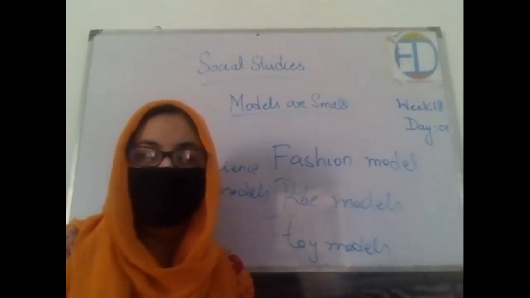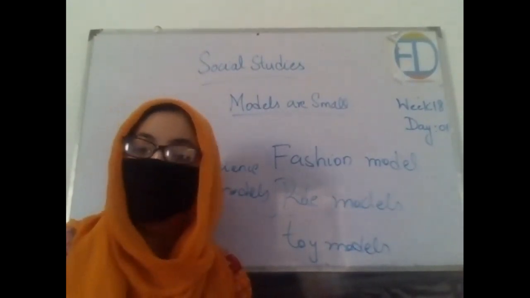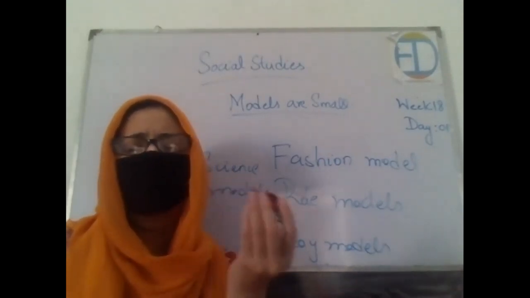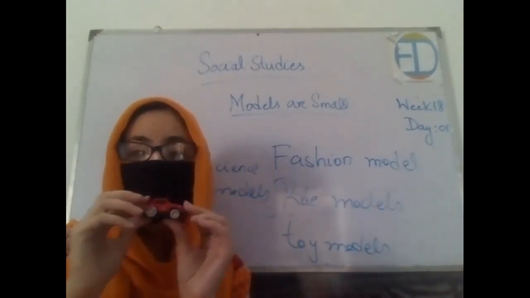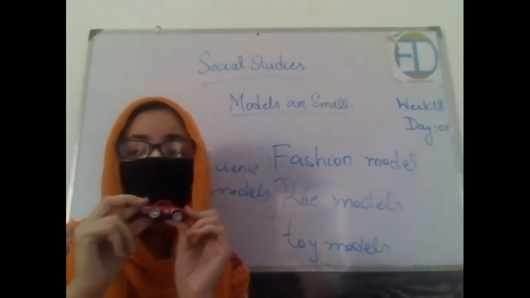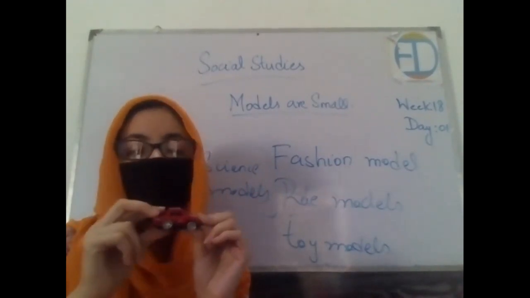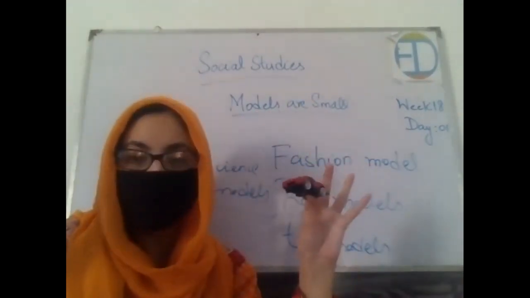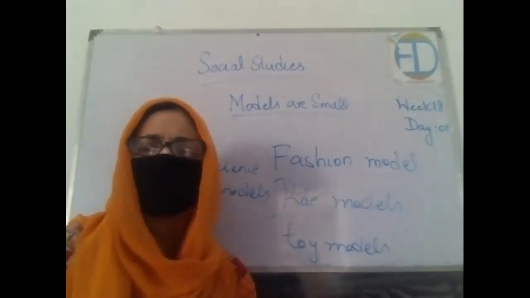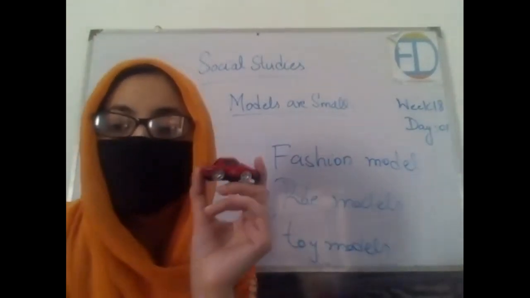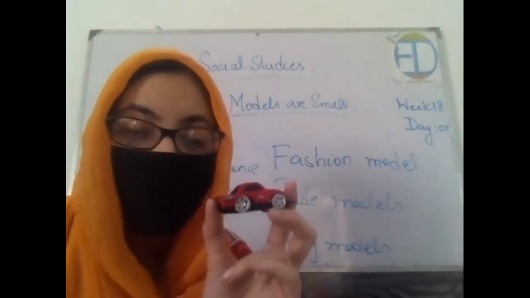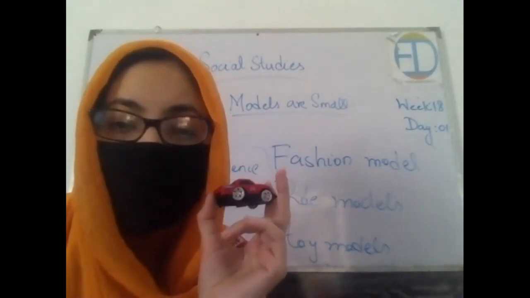So the topic is that models are small. Why are they small? Because we cannot make that much. Now if somebody wants to make a toy, the toys can be this small because the children want to play with it, right? We cannot make the big cars, the real cars, and the children would not be able to play with that. So models are the representations of that thing. And when we talk about the toys, now what is the function of these toys? What is the function of these models?